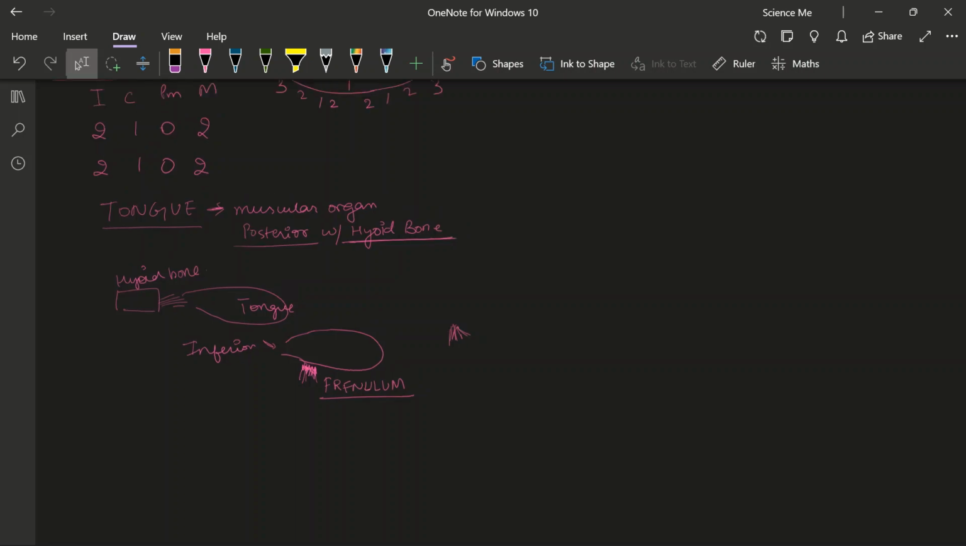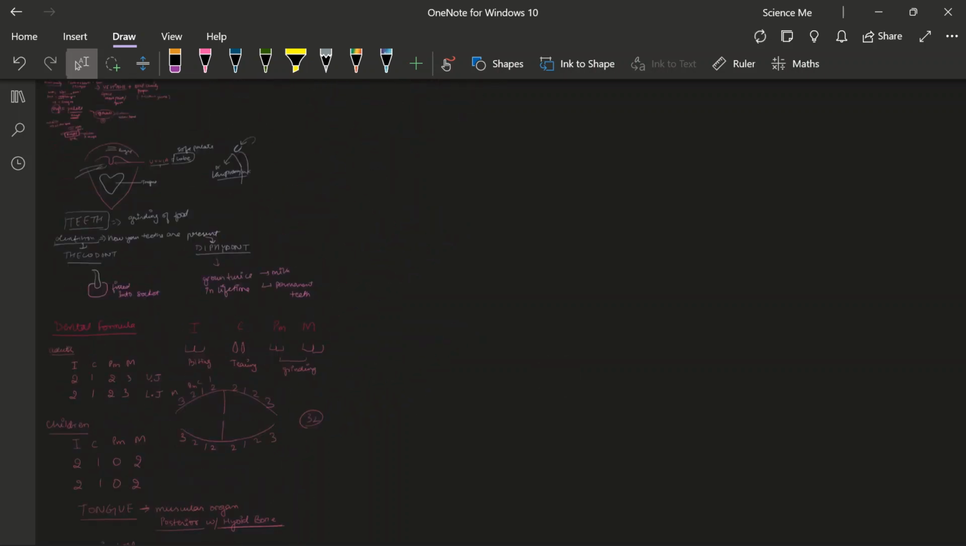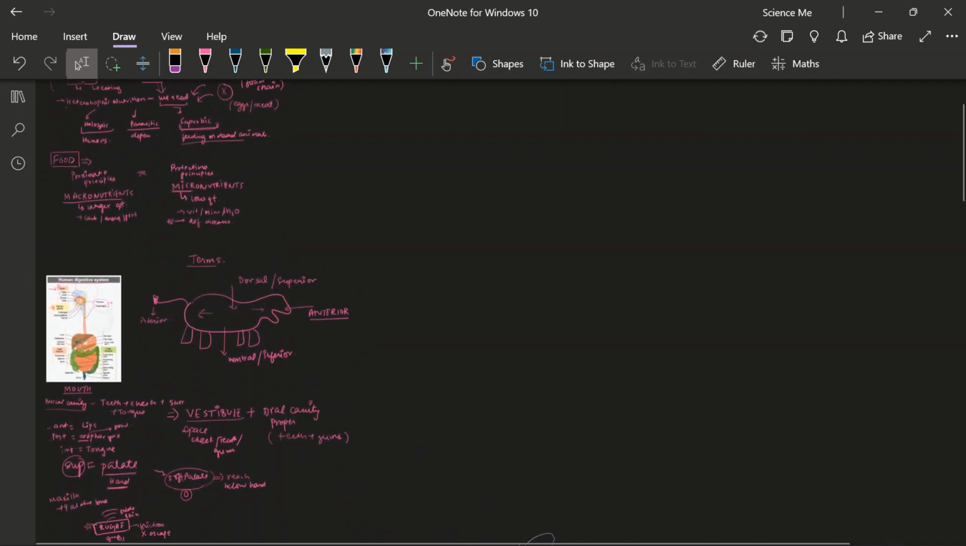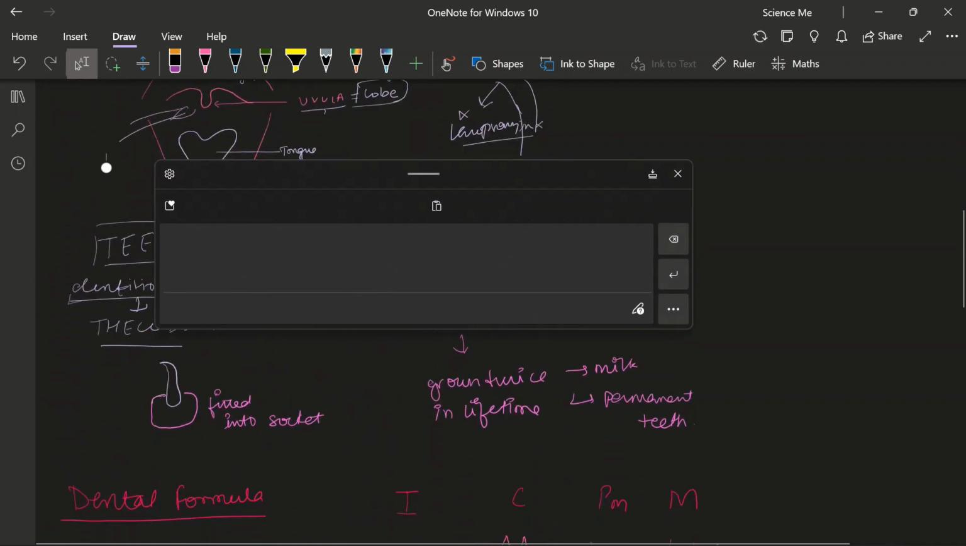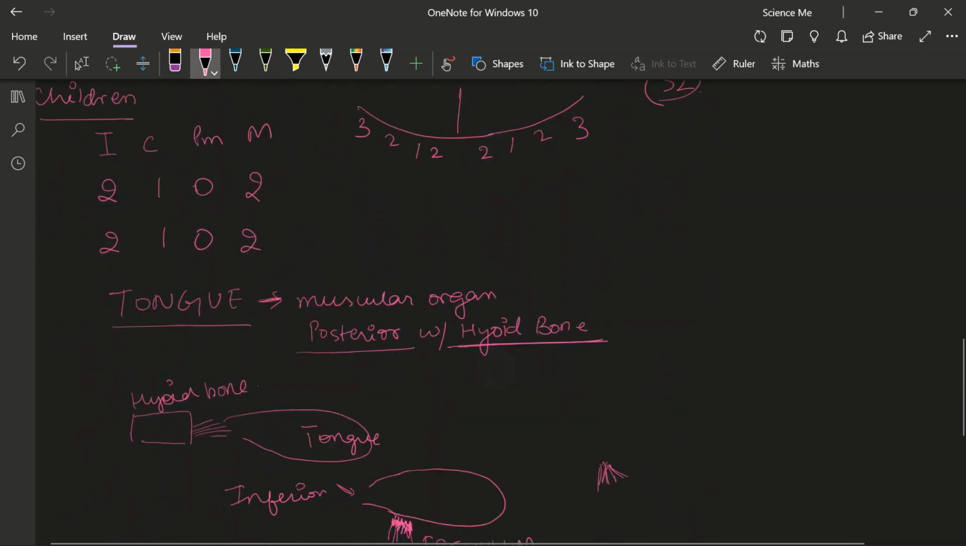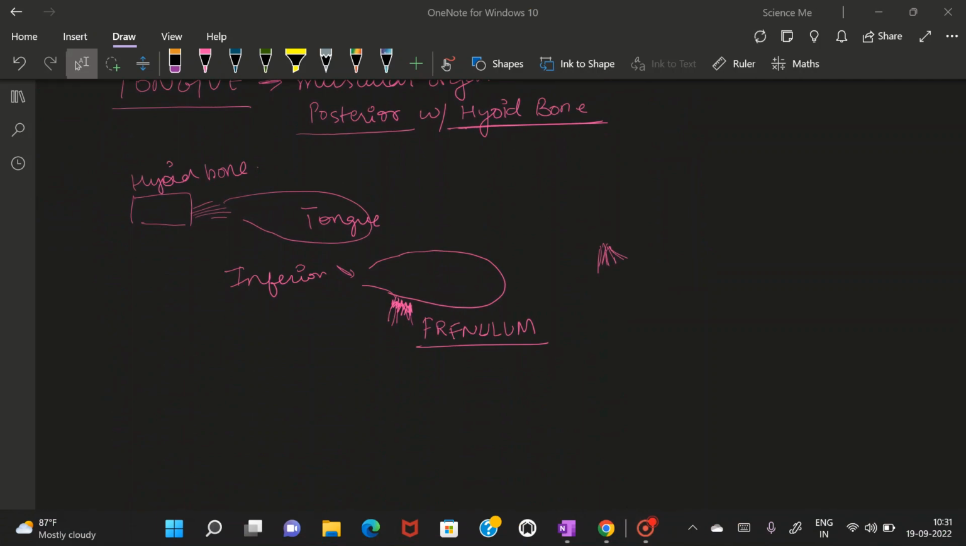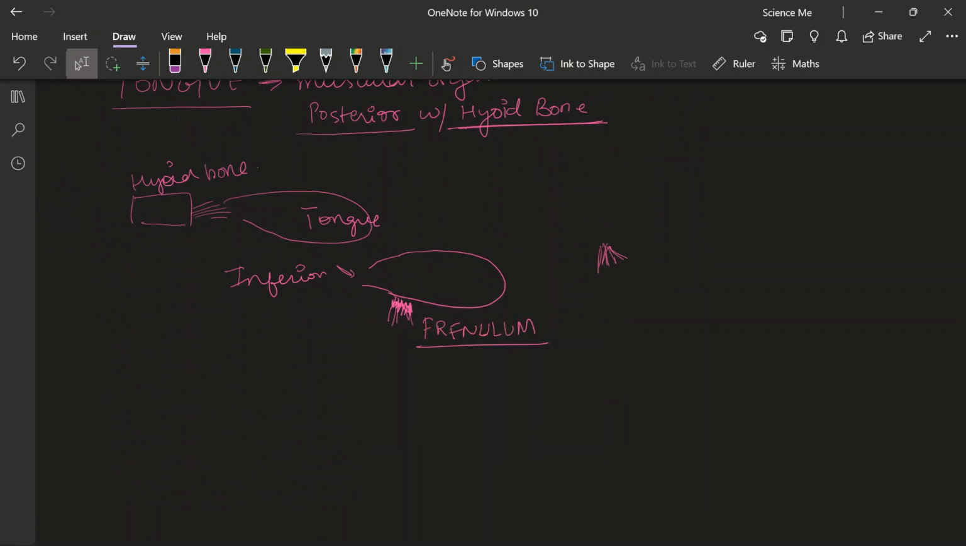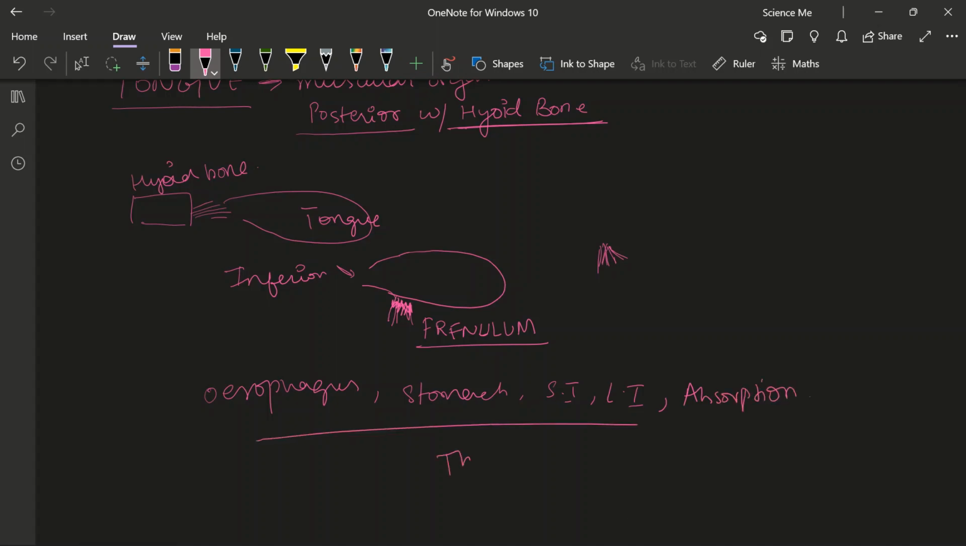Okay, you can see what we have learned today. Nutrition, then we got to know about tongue, teeth, dental formula. In the next class, we will be doing esophagus, then stomach, small intestine, large intestine, and absorption. Till then, thank you.